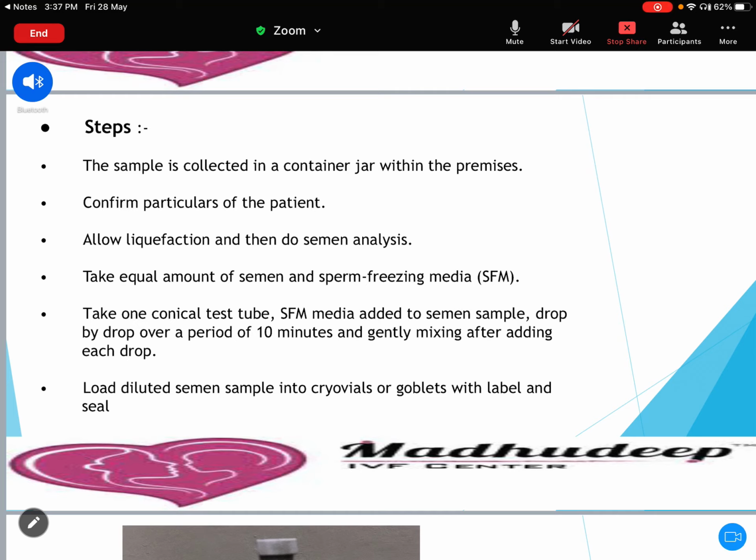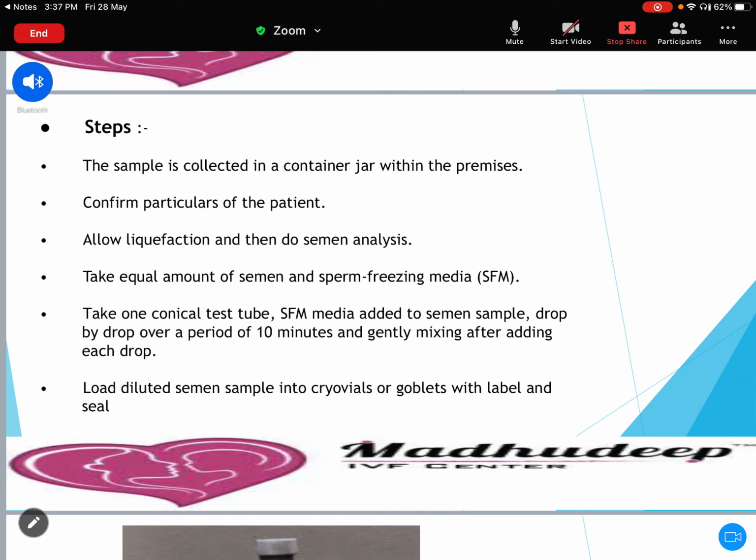So you have to take the semen sample, and suppose 2 ml semen sample is there. You have to add 2 ml semen freezing media, not at one time, but one drop by one drop. And after every drop, you have to mix. Like that, over 10 to 12 minutes, you have to mix the semen freezing media into the semen. This is a very important step, how to mix semen freezing media with the semen.